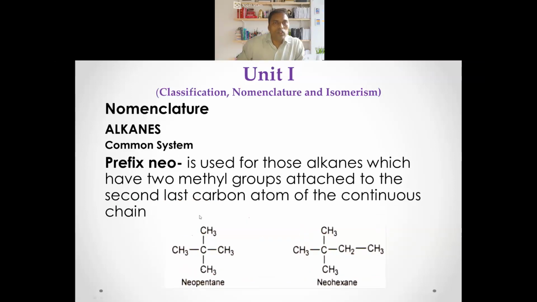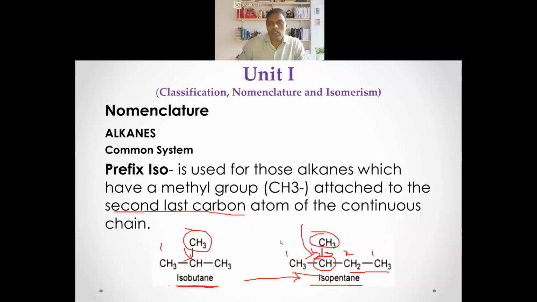What if two methyl groups are attached to the same carbon? Suppose in this structure itself, I bring this methyl group over here, that means two methyl groups at the same place, right? Then how do you name those?